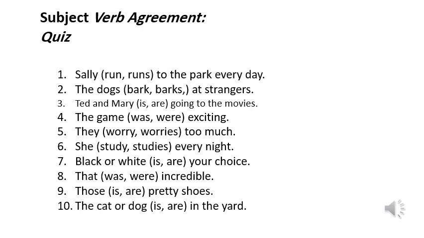Number 7, black or white is or are your choice. This is a compound subject joined by or. Black or white is your choice, not are. Number 8, that was or were incredible. That is singular, so we use the verb was, singular. That was incredible. Number 9, those is or are pretty shoes. Those is plural, so we use the verb are. Those are pretty shoes.